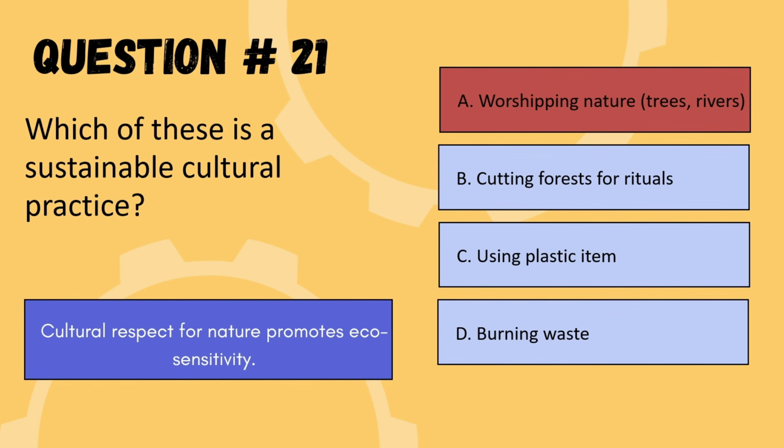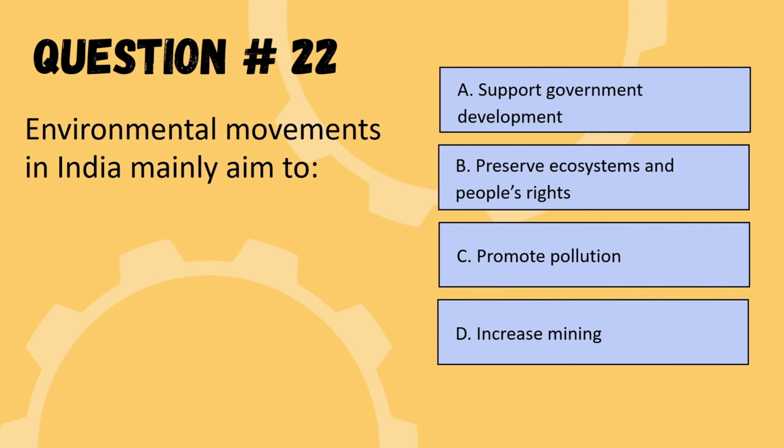So we are moving to the next question. Next question is, environmental movements in India mainly aim to. Options are support government development, preserve ecosystem and people's rights, promote pollution, or increase mining. So the correct option is option B, preserve ecosystem and people's rights.